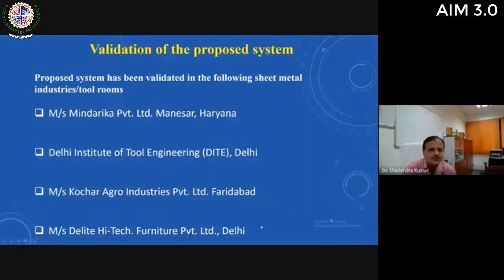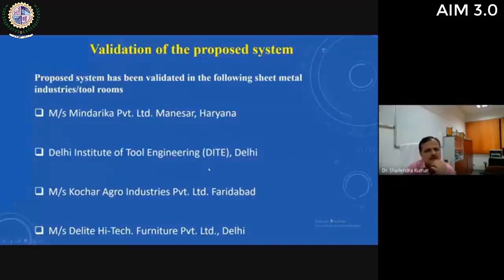So after construction and development of this knowledge base system, it has been validated in the following sheet metal industries or tool rooms, like Mindarika Private Limited, Manesar, which is one industry located at Manesar. It is a multinational industry, engaged in manufacturing of sheet metal parts, mainly for Maruti and Honda and Ford. So this is a very well-known sheet metal industry in Manesar.